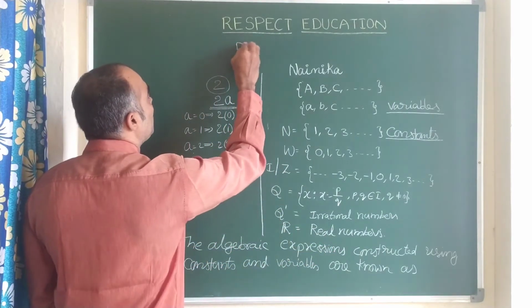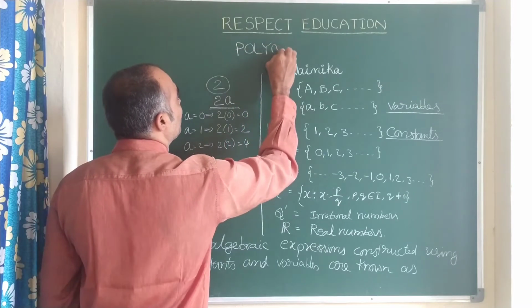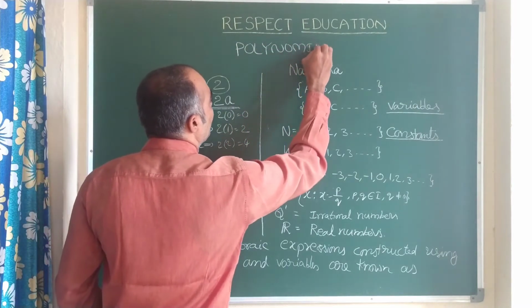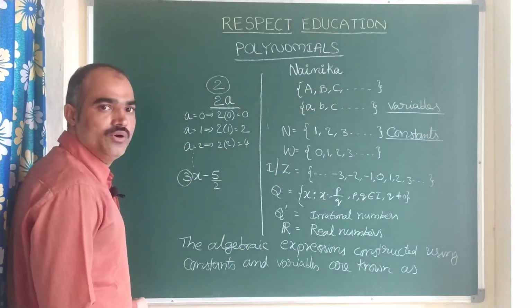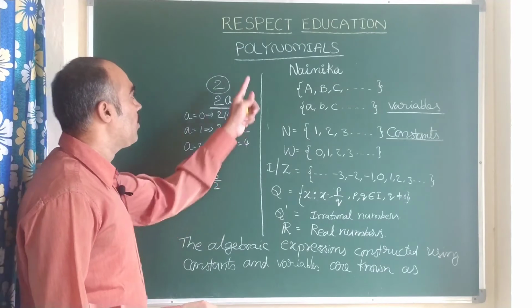These are all called polynomials. So today we are going to learn more about polynomials.